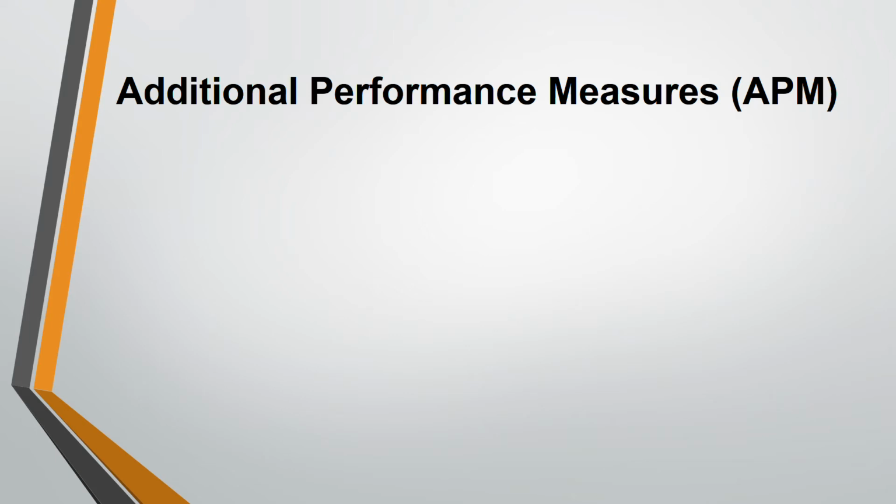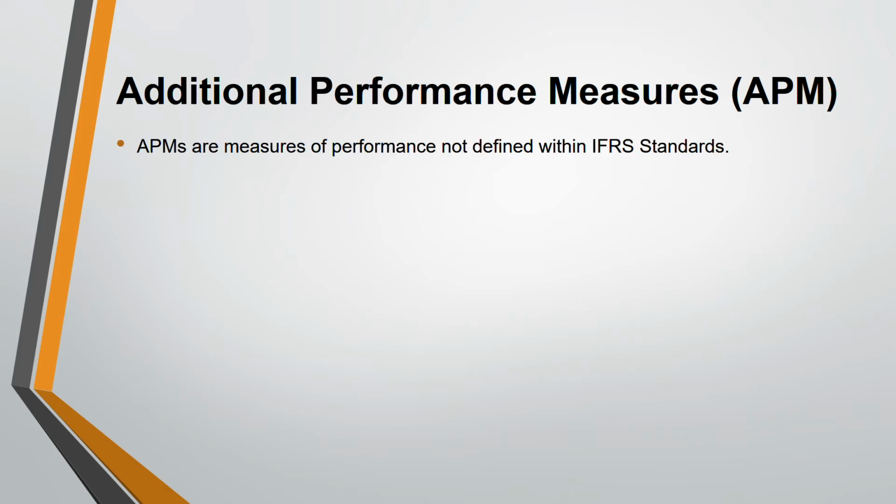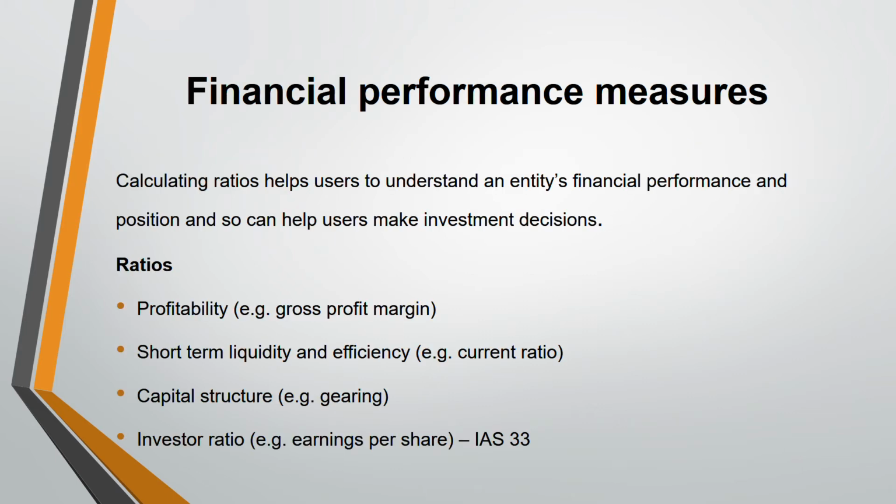These are some additional performance measures, other than financial ratios and all. But these are very important. Why? Because these are not defined within IFRS standards. IFRS standards do not define them. For example, if you check this ratio, gross profit margin, you need two figures, gross profit and sales. Both of these are under IFRS standards. They are regulated by IFRS standards. Even your earnings per share, even your gearing, debt and equity. All of these are under IFRS standards.